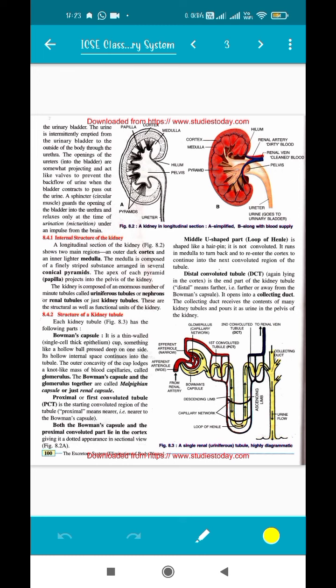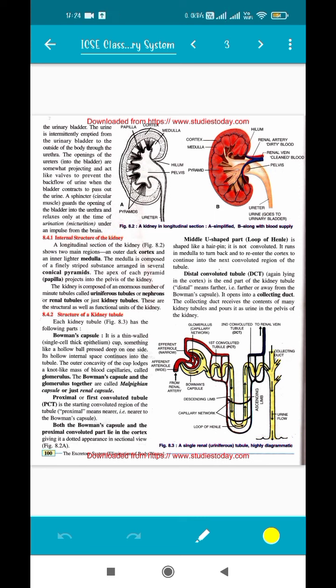They actually do the process of purification, which we will learn, and they are numerous in number just in order to increase the surface area. They are also known as the structural and functional units of the kidney. As we know, cells are known as the structural and functional unit of a living body. Similarly, nephrons are the functional and structural units of the kidney itself.